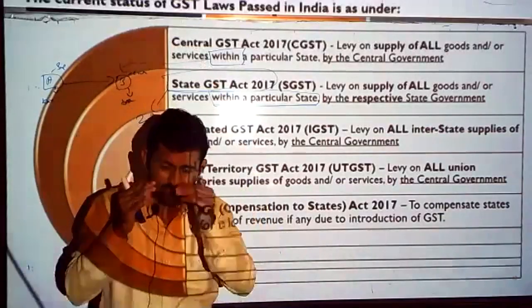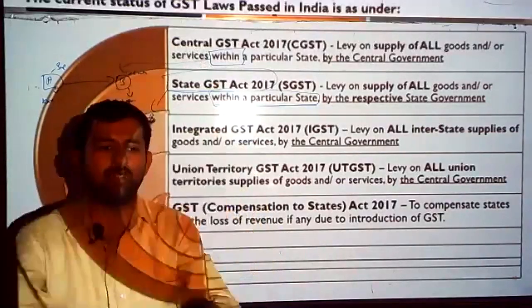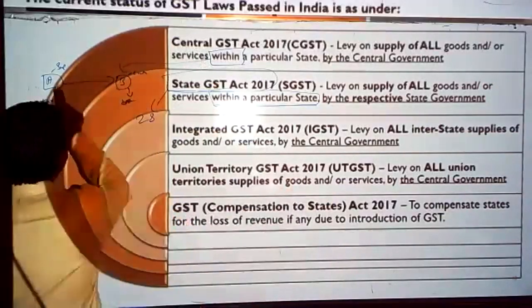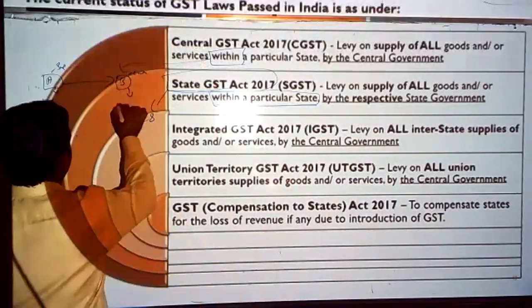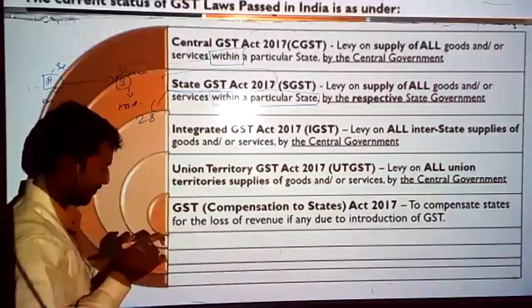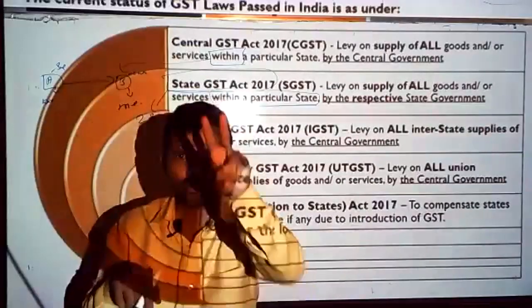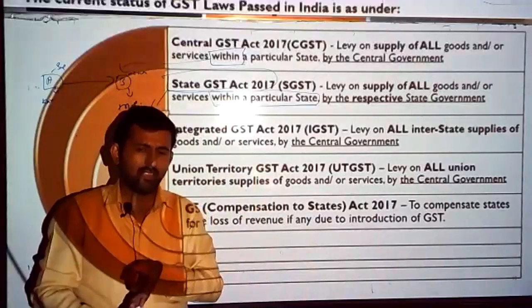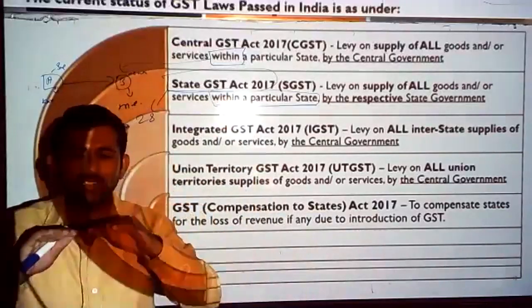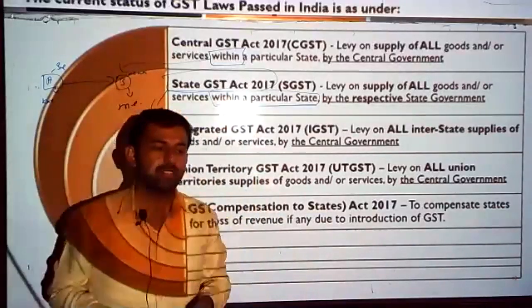But the question is, what happens if it is outside the state, between two states? For example, the seller is in Karnataka, the buyer is in Maharashtra. Within the state, two taxes are levied: CGST, SGST. Now what happens if the transaction is between two states?